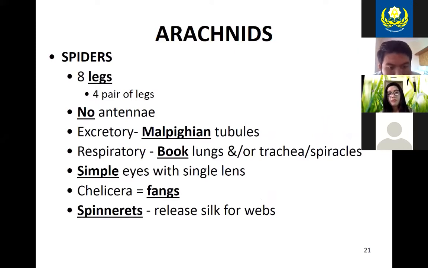Spiders we'll talk about first. Spiders, you can identify them because they will have 8 legs. They do not have antenna. For excretory purposes, they use something called Malpighian tubules. For respiration, they use something called book lungs or the tracheospiracles. They do have simple eyes with a single lens. Many of them will have multiple eyes, like 8 eyes. They have chelicera, which are their fangs, and they do have spinnerets, so they can produce silk for webs.